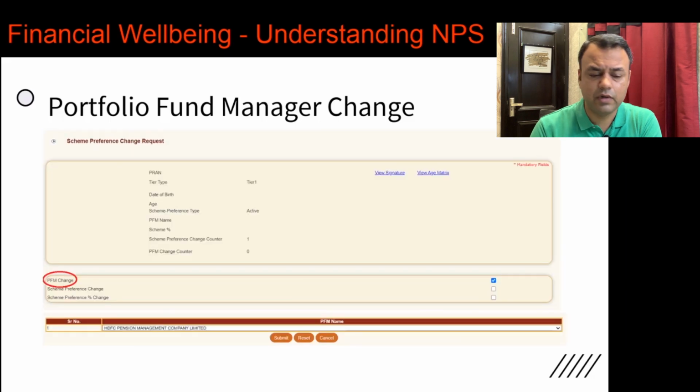On the same screen, you would have seen that you get an option for changing the portfolio fund manager. You just tick that box, go to the next screen, and then you can choose your new portfolio fund manager there. The key thing to understand is you cannot do this very often. You can only change your portfolio fund manager once in a month, so you cannot do this very frequently. For example, if in a month you want to do that 3 to 4 times, you cannot.